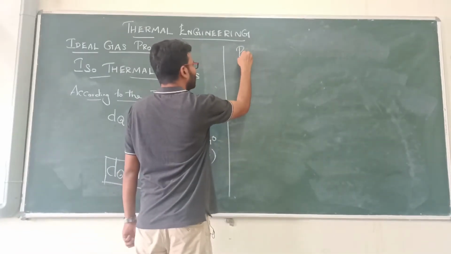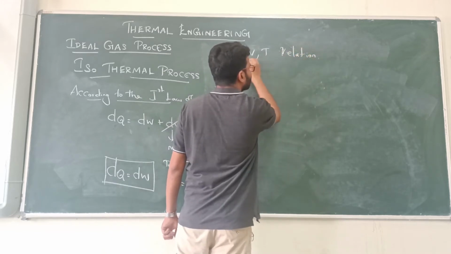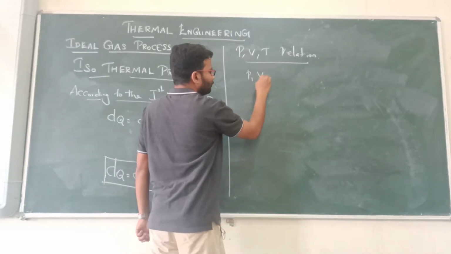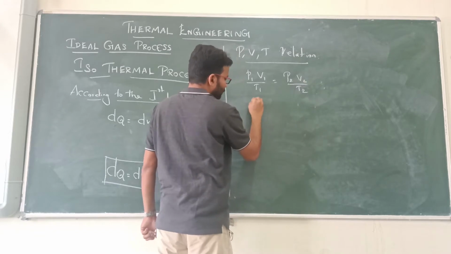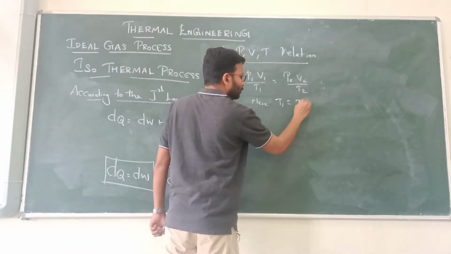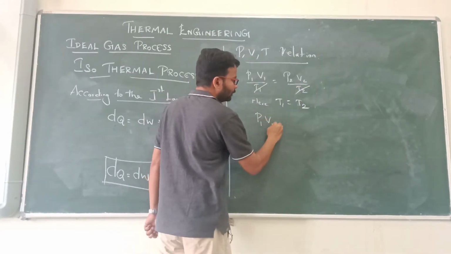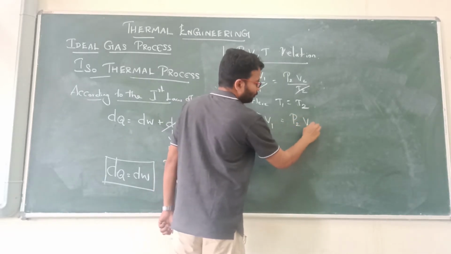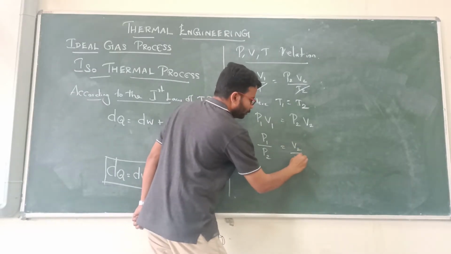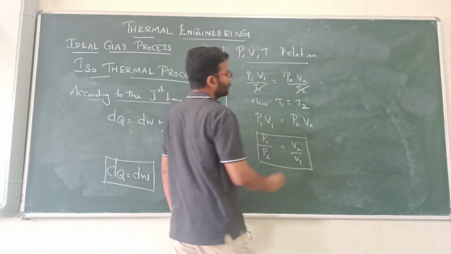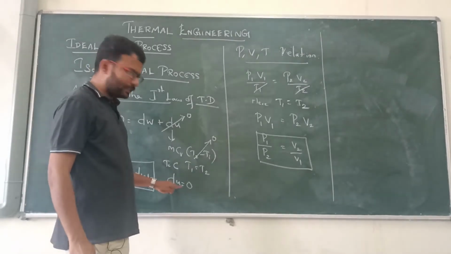Next, what about the pressure, volume and temperature relation? We know that P1 V1 by T1 is equal to P2 V2 by T2. Here T1 is equal to T2, so they get cancelled. Finally we get P1 V1 equal to P2 V2. So we can write P1 by P2 equal to V2 by V1.